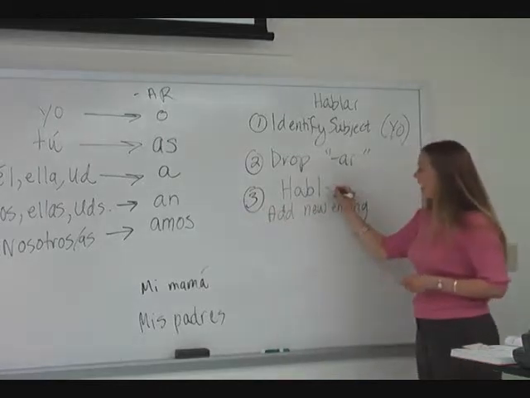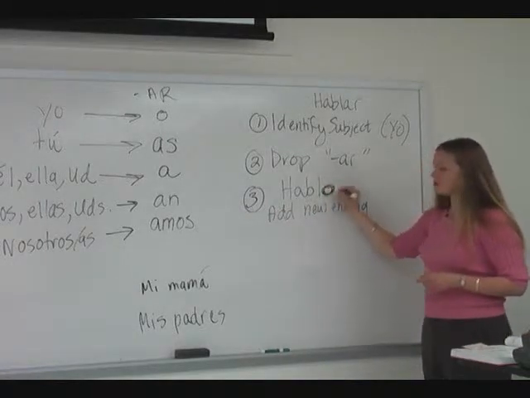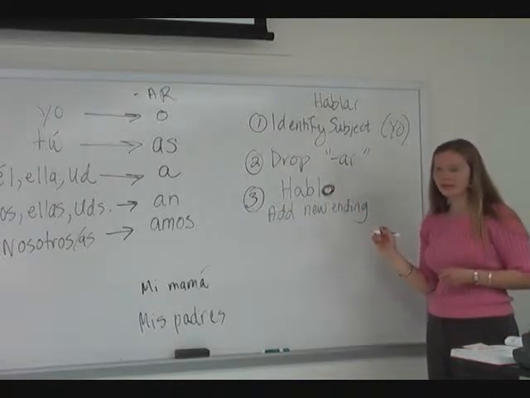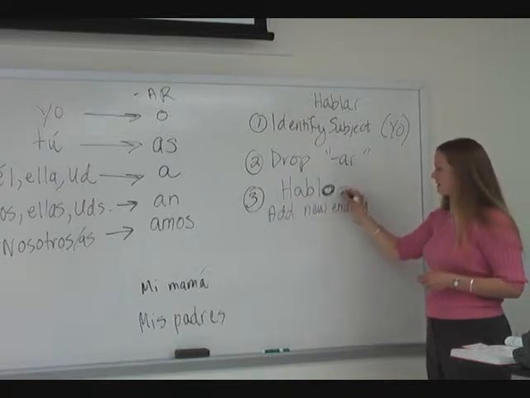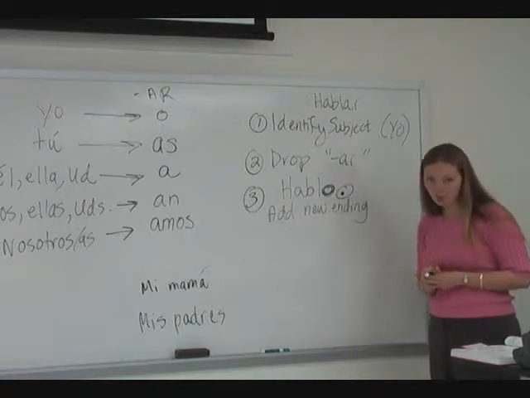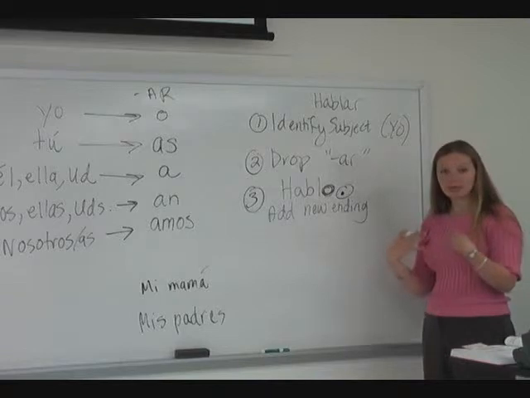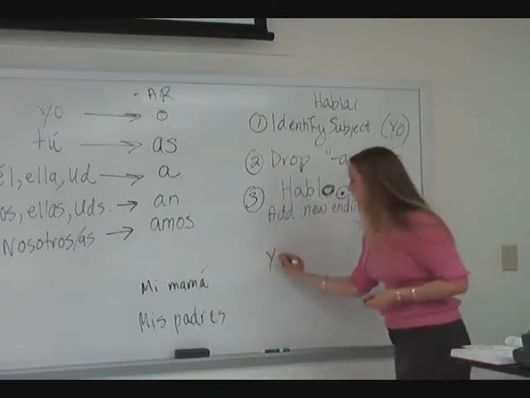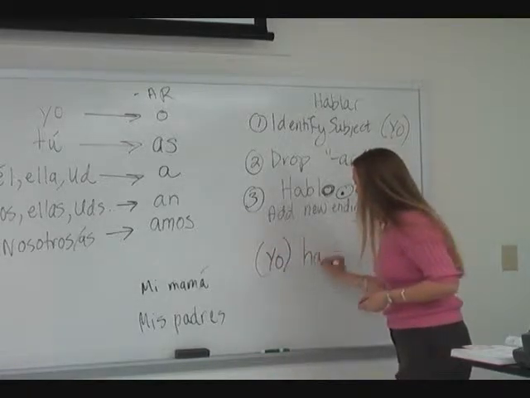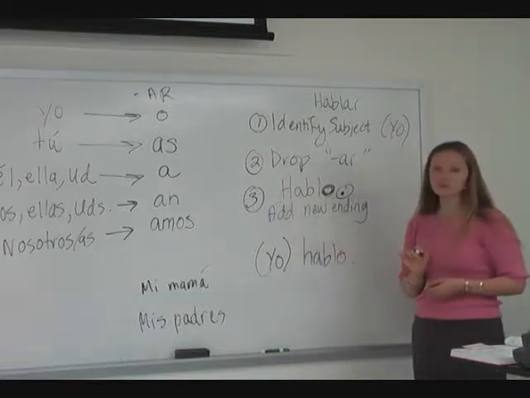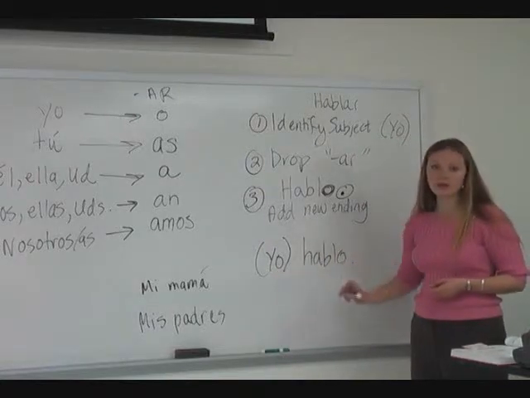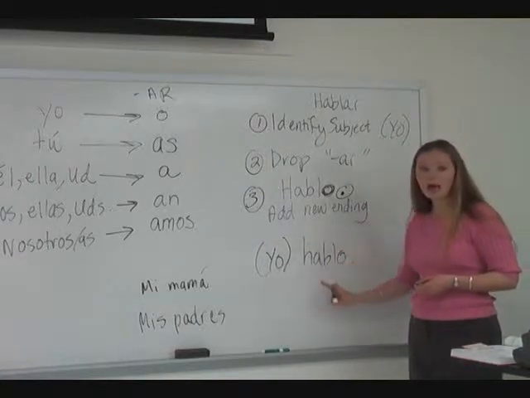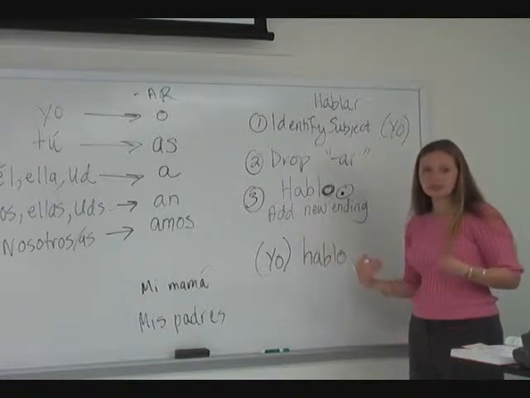So I simply add O to my root or my stem, and I get this sentence. Hablo. Hablo means I speak. Now, you can use the subject pronoun as well. Yo hablo, which means I speak.